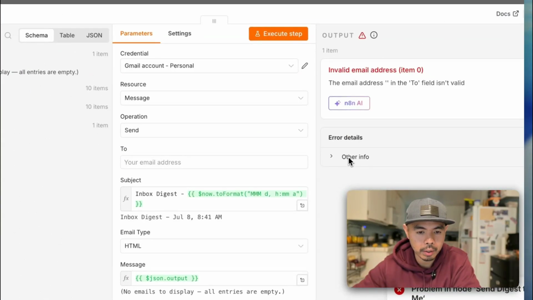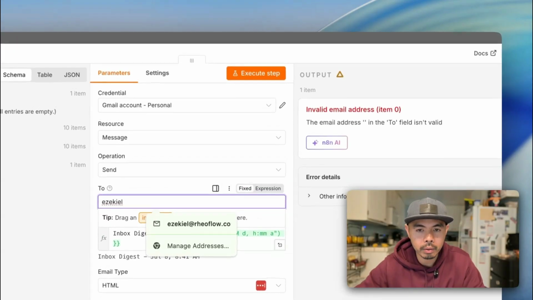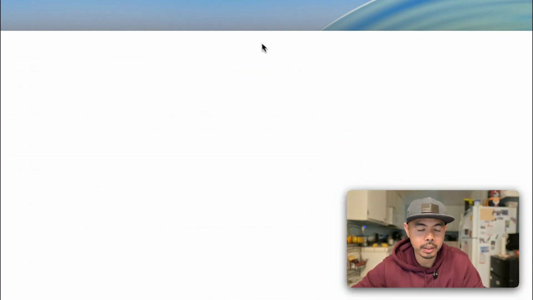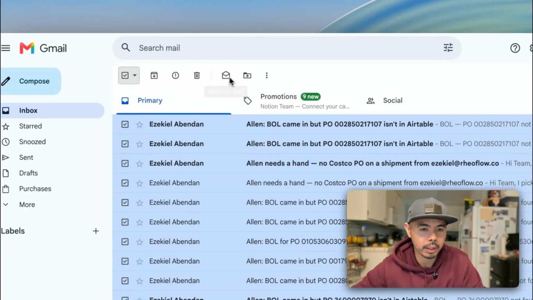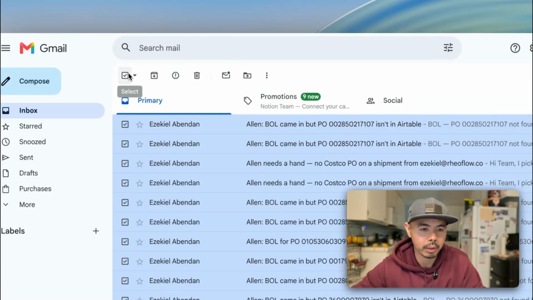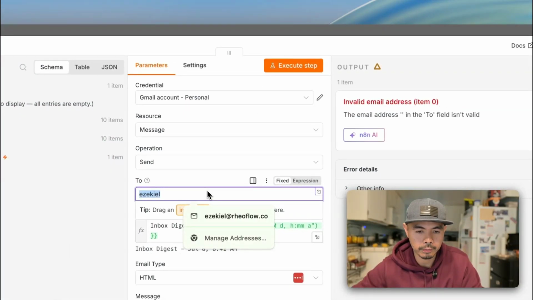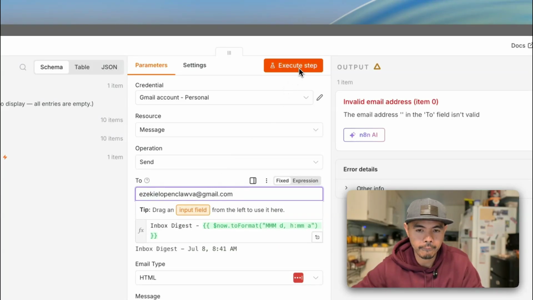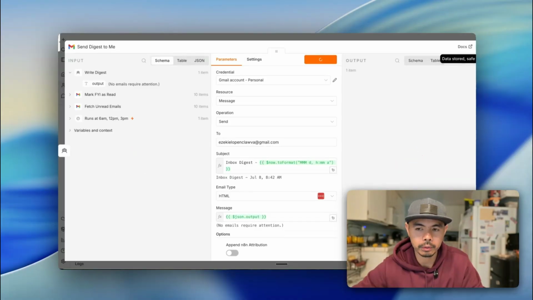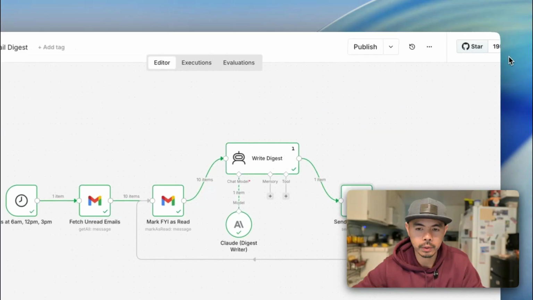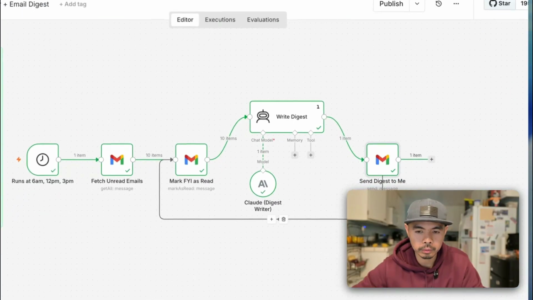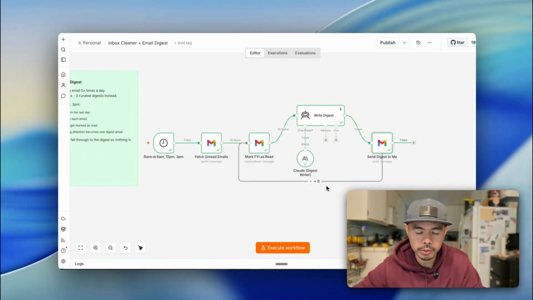All right, so we got an error here. Oh, because it doesn't have my email. One of my emails here. So I'm going to send it to this email. This is my throwaway email. So I'm going to send it to one of my throwaway emails, and then execute. Oh, it's waiting. All right. So it looks like it sent it. All right, let's go back. And to be honest with you, I'm not sure why it has this loop. It doesn't need to have this loop, but let's see.